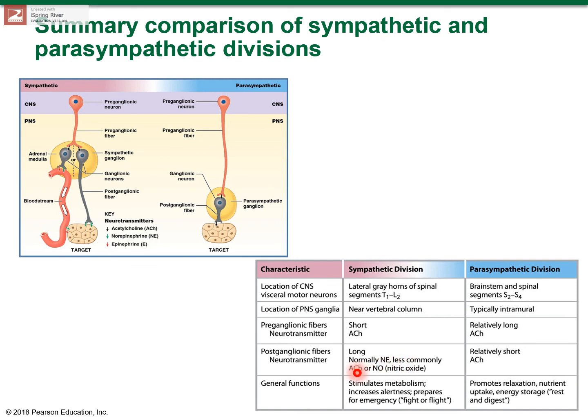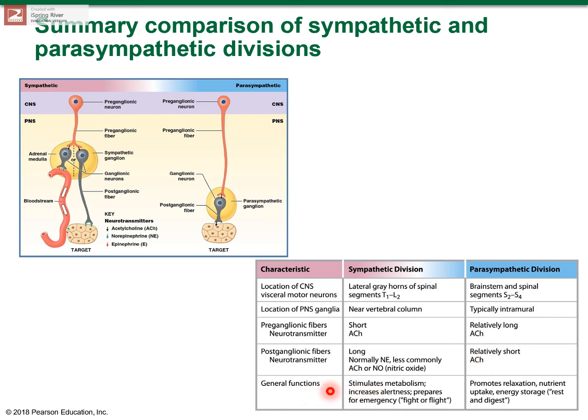It's very rare that you see ACh or nitric oxide, but it's usually norepinephrine. If you remember, we saw how a nerve impulse is transmitted through the sympathetic division. At the axon terminal of a postganglionic fiber, it's always norepinephrine that's released. In the parasympathetic division, the neurotransmitter is acetylcholine.